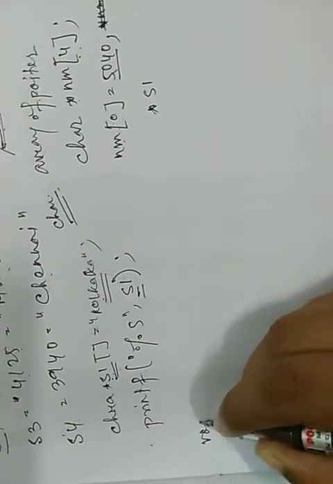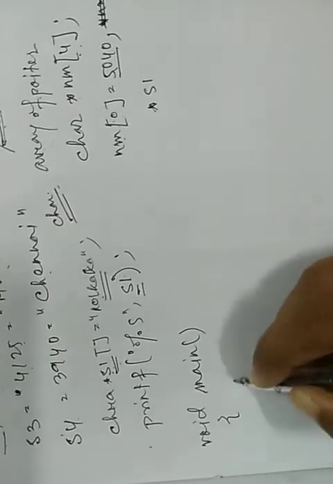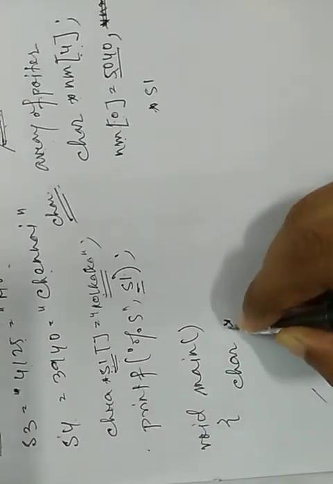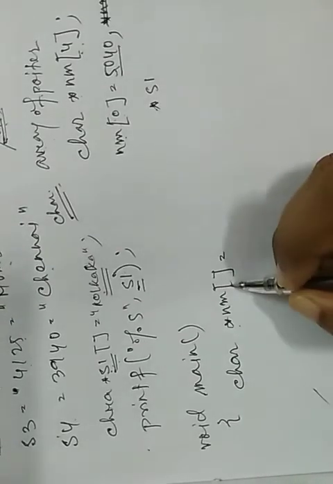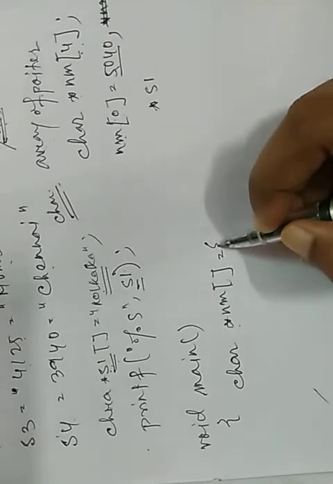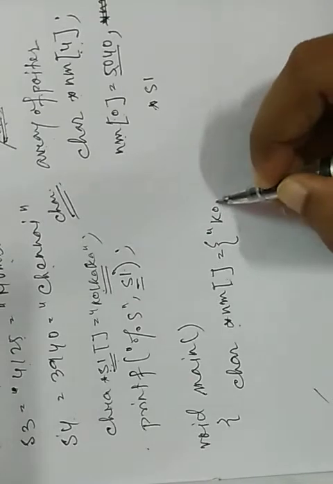So now let us see how we could declare and write a string array. Suppose void main, char star nm array. I am not giving the array index because I am writing the array values statically.